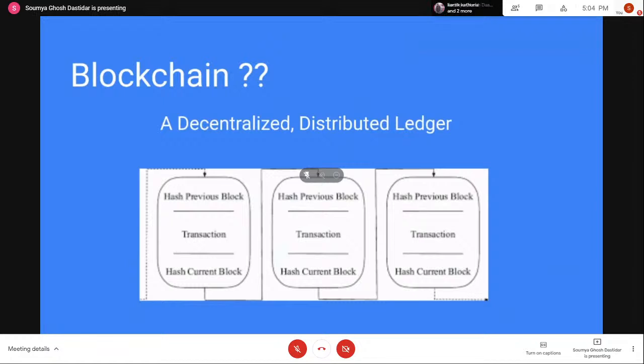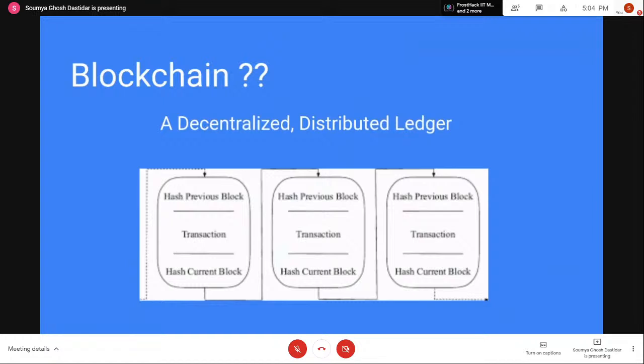So you might be thinking, okay, blockchain is a ledger, that means it's storing data, so it's a database or something like that. It's kind of like a database, as in it stores the state or the data of the transactions. But in contrast to normal databases or normal systems, blockchain is decentralized and distributed.